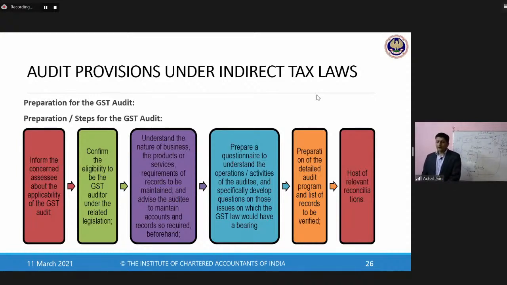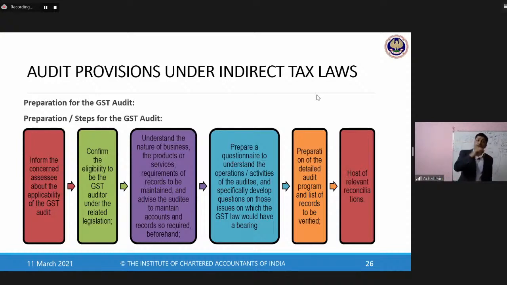Now in respect of the audit procedure, let's understand what the audit procedure will be. First will be about planning. It's no different from what you see in the case of statutory audit.